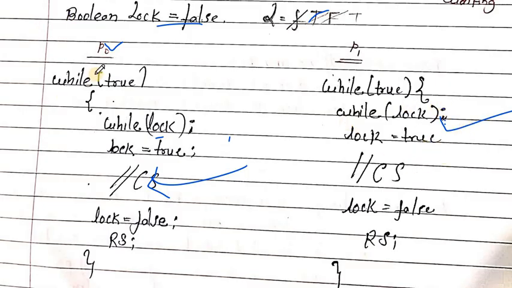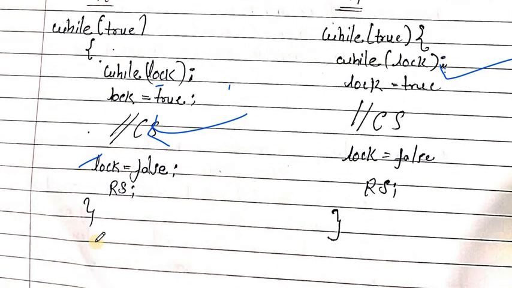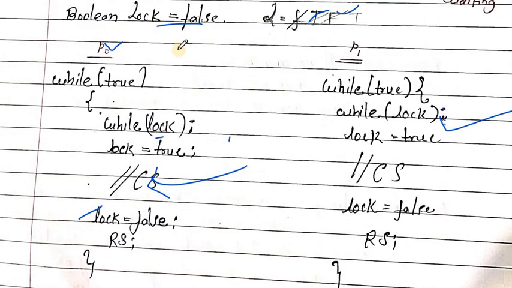Now again preemption happened and P0 comes into the critical section. P0 executes the critical section. After completing the critical section, lock has become false. After lock becomes false, the P0 process comes out. P1 process comes out and again tries to enter into the critical section.